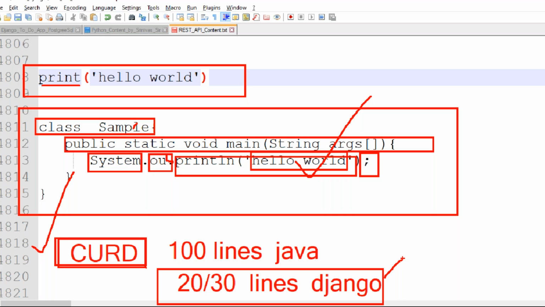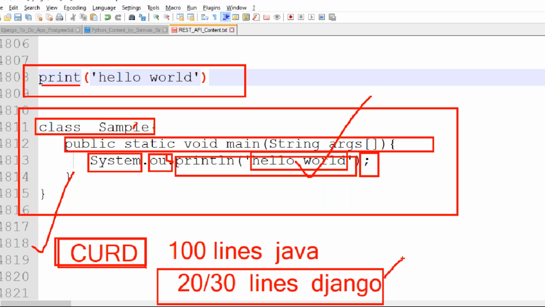And when we are writing fewer lines of code, it executes line by line, top to bottom. So fewer lines execute very fast, which means time saving. Are you getting this one? So time saving, cost saving, and fewer lines means the program executes within less time. Executing the program within less time means performance is increasing. Using Django compared to Java, performance is increasing.